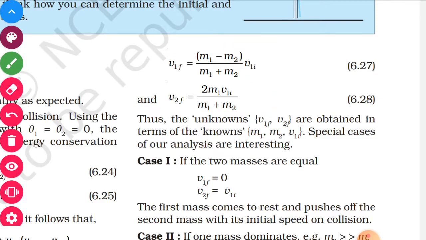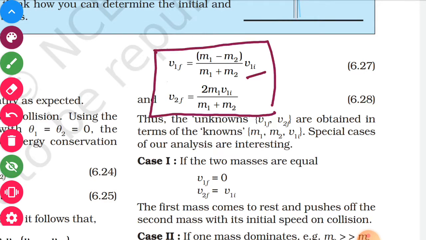Now there are cases that you should understand. If v1f is 0, that is, the final velocity of the first object is 0, if two masses are equal. If m1 and m2 are the same, then v1f will be equal to 0.